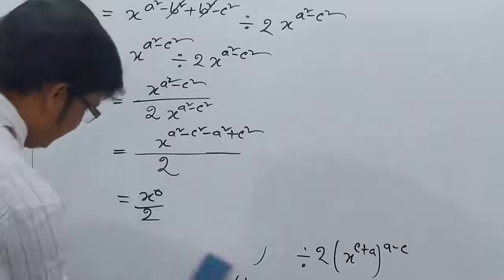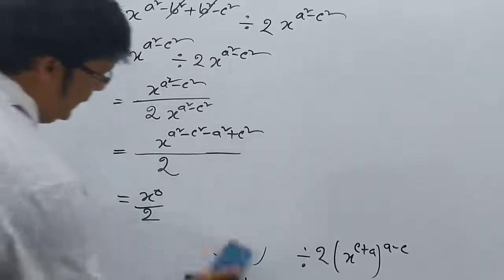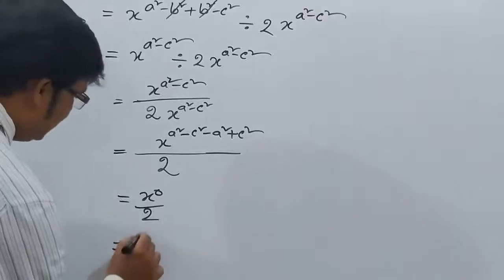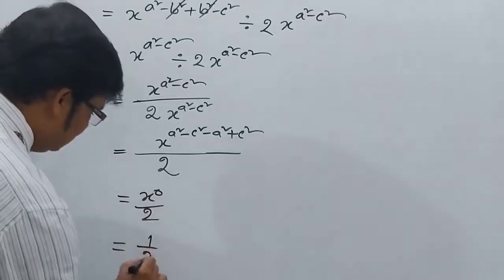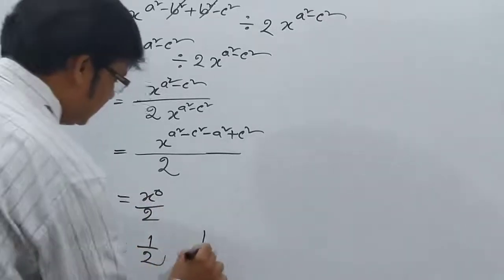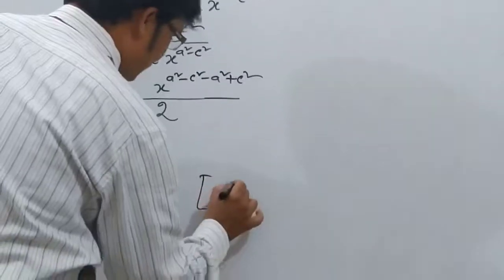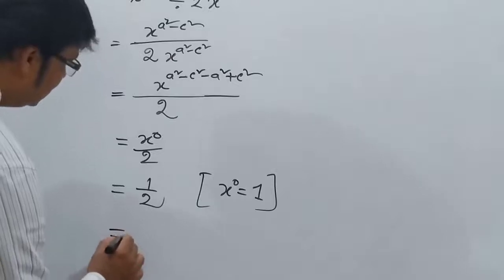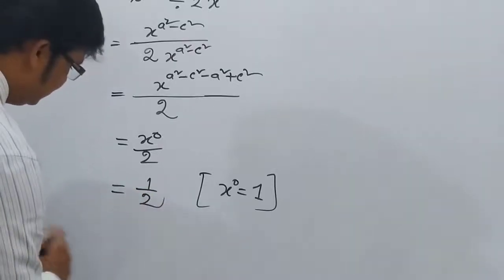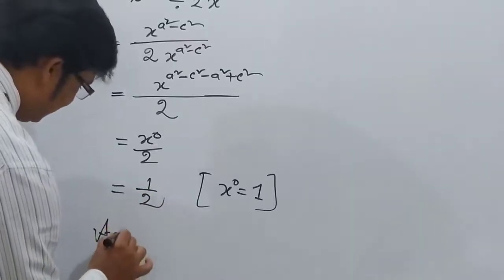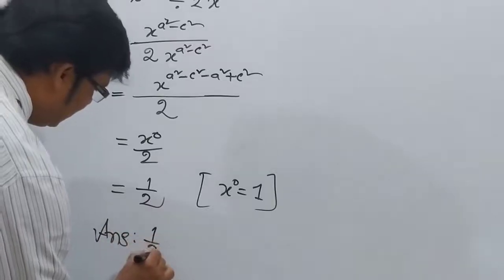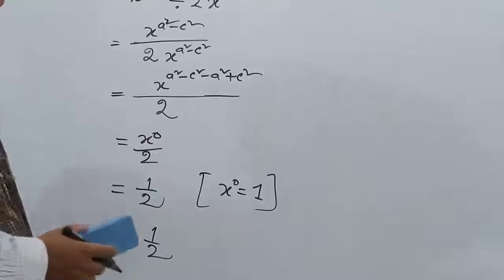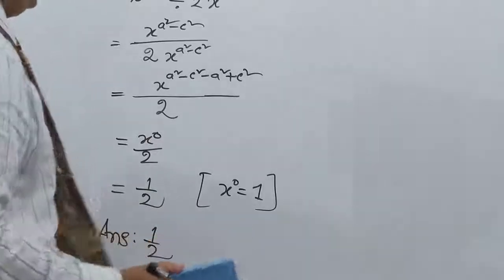So my dear students, something to the power 0 means 1, so 1 by 2, because x to the power 0 will be 1. So this is our answer. The answer will be half. We finished our question number 2.